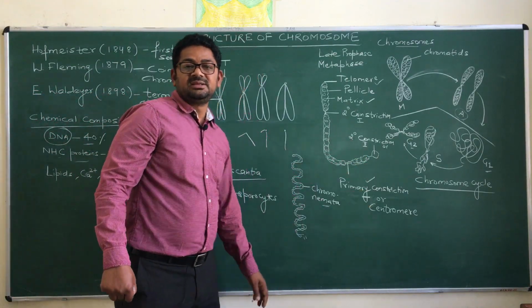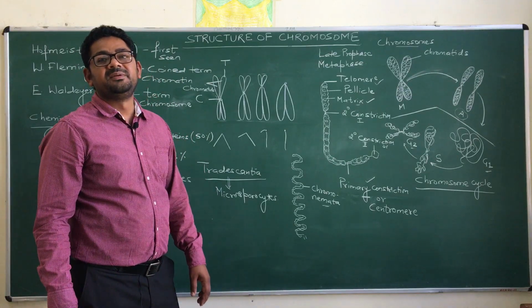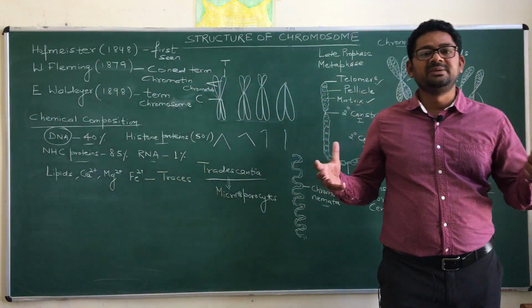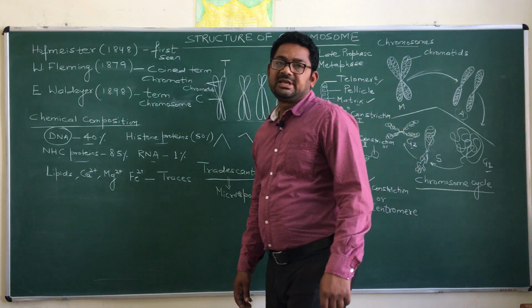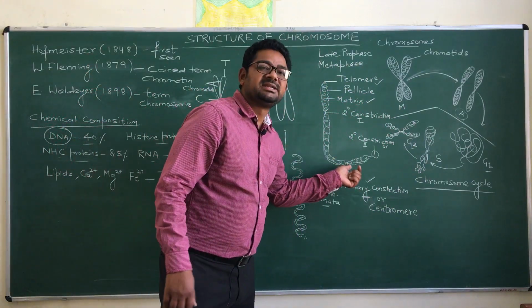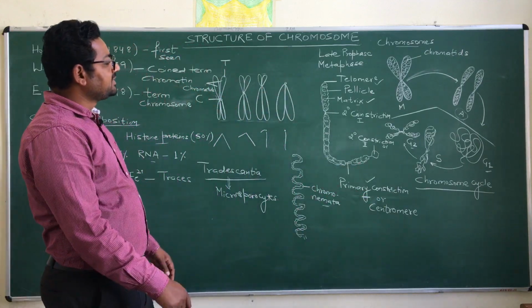in this particular region the DNA consists of various highly repetitive DNA sequences, and these highly repetitive DNA sequences are diffusely present. That's why when we stain the chromosome, this particular location of the chromosome stains less. So this particular structure is named as primary constriction.